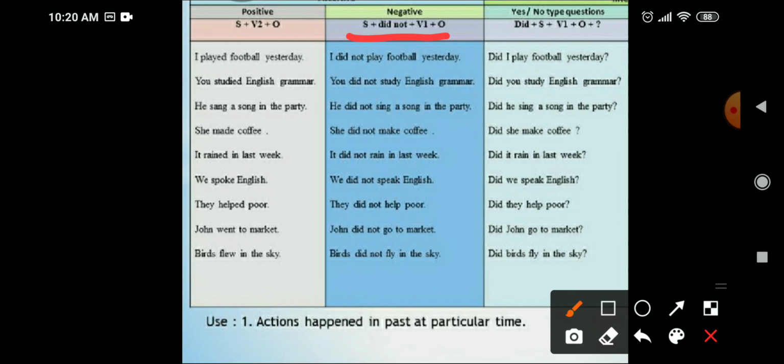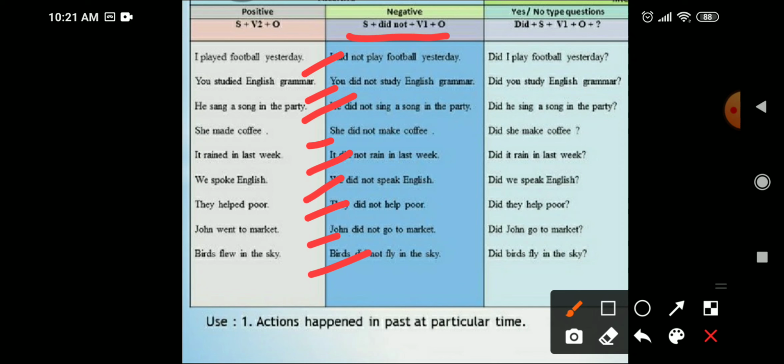Now see the examples. I did not play football yesterday. Now here we have used did not and first form of the verb. You did not study English grammar. He did not sing a song in the party. She did not make coffee. It did not rain in last week. We did not speak English. They did not help poor. John did not go to market. Birds did not fly in the sky. Right?